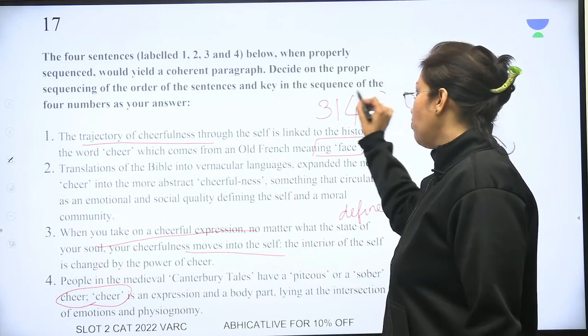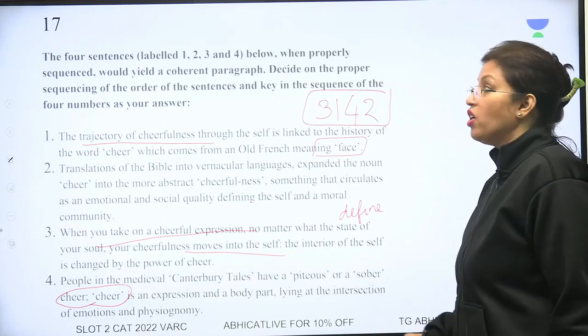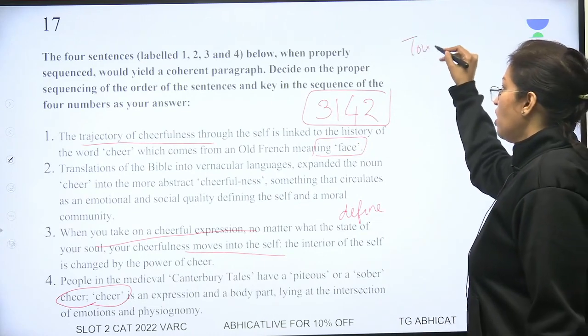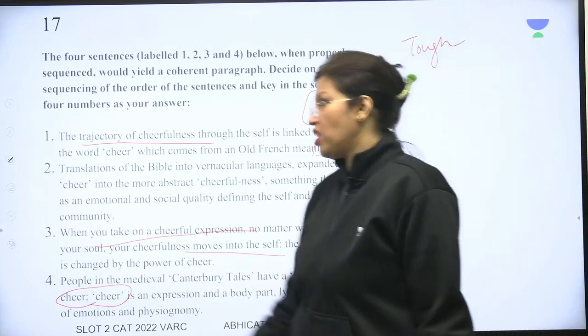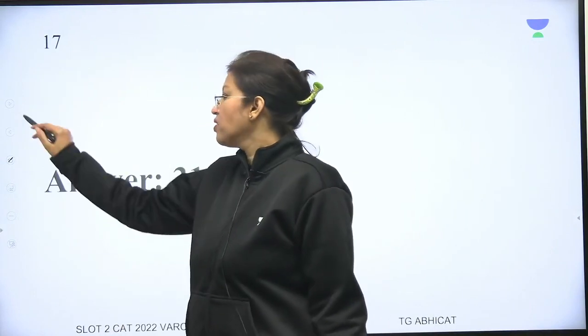So 3, 1, 4, 2, and that's the correct order. This one was a tough question. Maybe ये select नहीं करना चाहिए था. Okay?